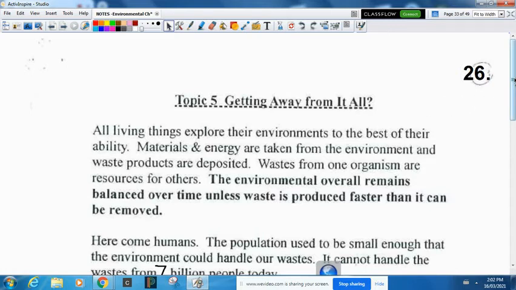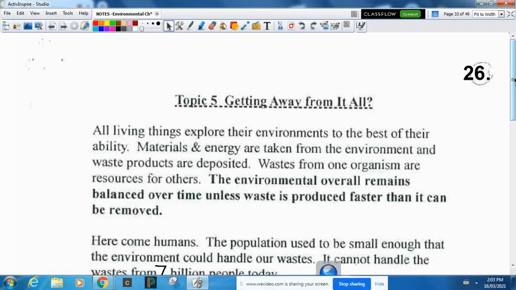So topic 5, getting away from it all. We're still in outcome 3, part 1. All living things exploit their environments to the best of their ability. Materials and energy are taken from the environment, and waste products are deposited. Waste from one organism becomes a resource for another.